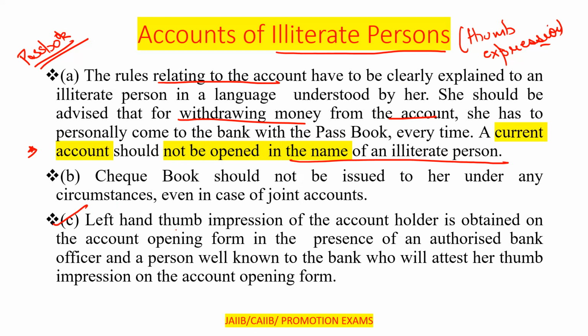Third one, the left hand thumb impression of the account holder. Clear? The left hand thumb impression of the account holder is to be obtained on the account opening form in the presence of an authorized bank officer and a person well known to the bank, who will attest her thumb impression on the account opening form. Who will give the witness here? Generally, that person is to be an account holder of the bank.